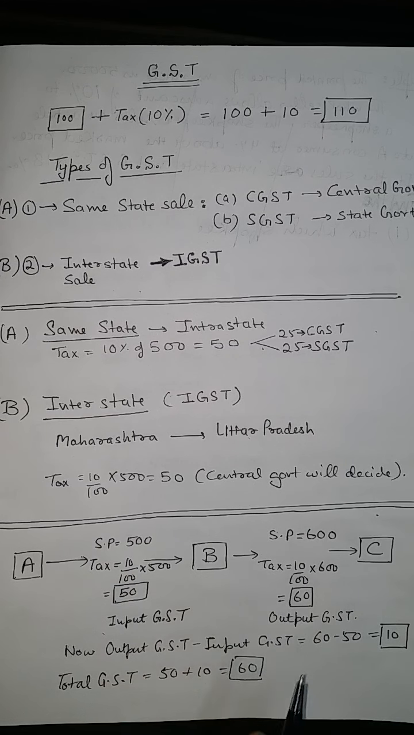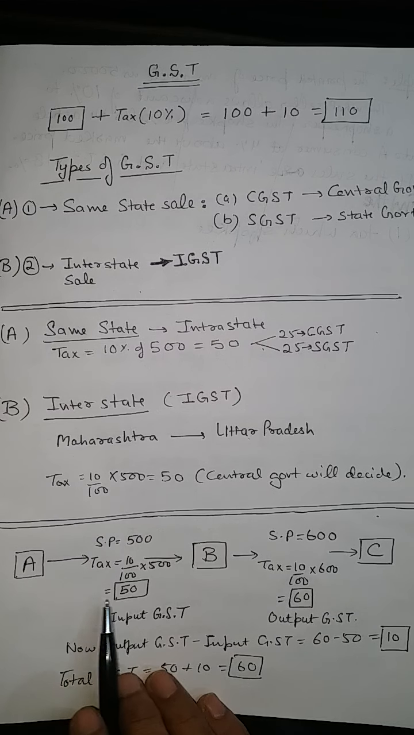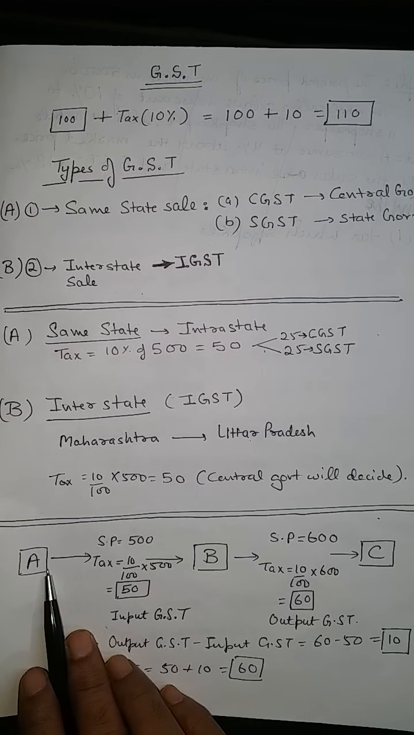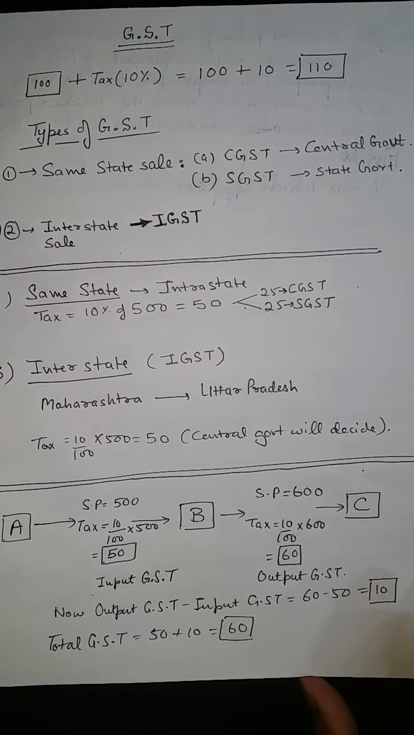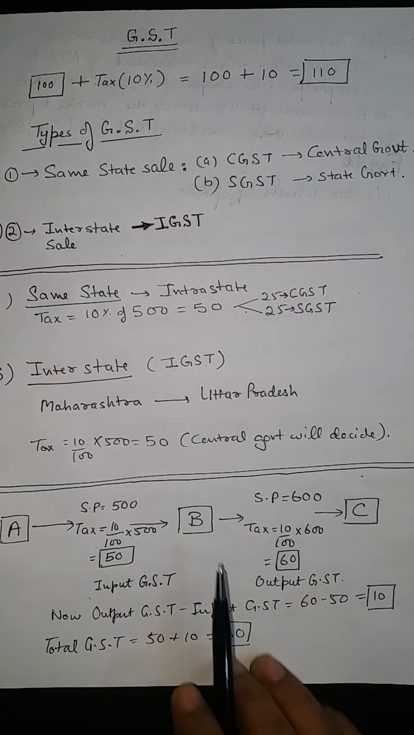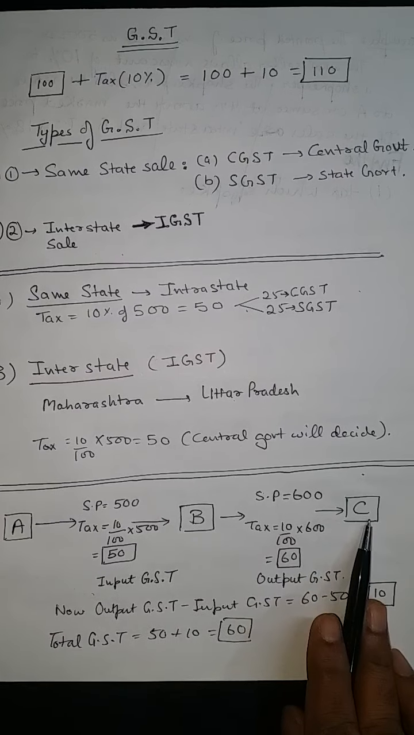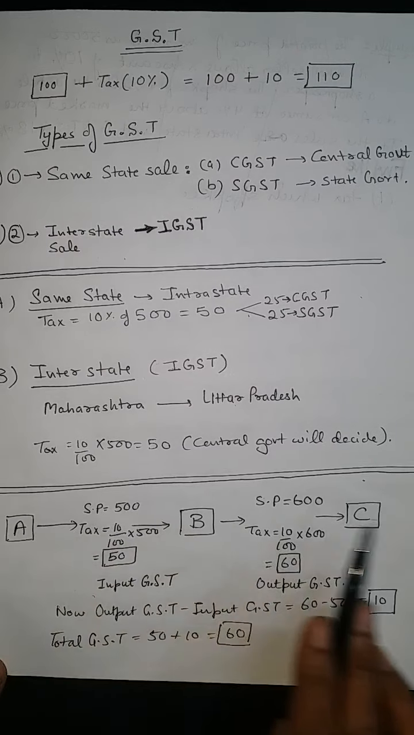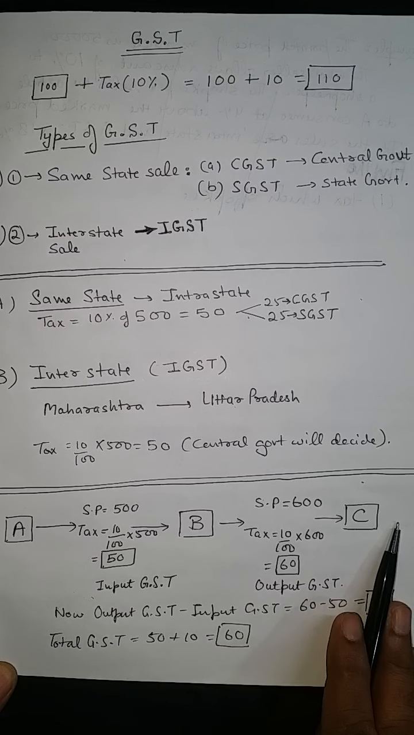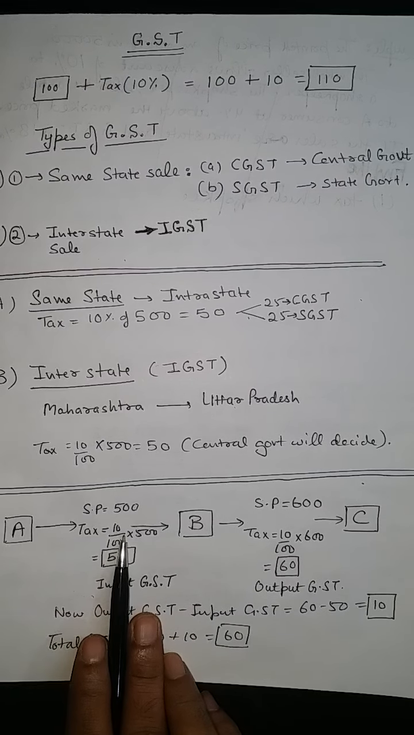Okay, so let us learn better with the help of an example. Suppose three persons are there: manufacturer, wholesaler, and then we have the consumer here. So three persons are there. How is the tax levied and who will pay how much tax? Suppose SP is 500, tax is 10%.